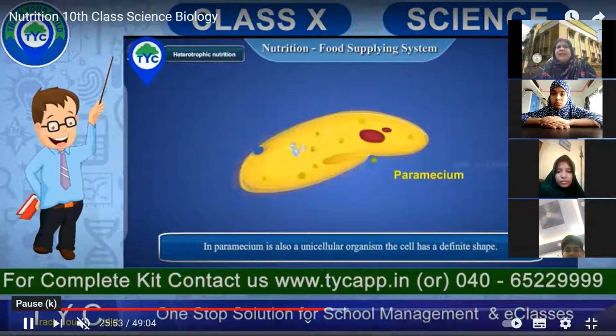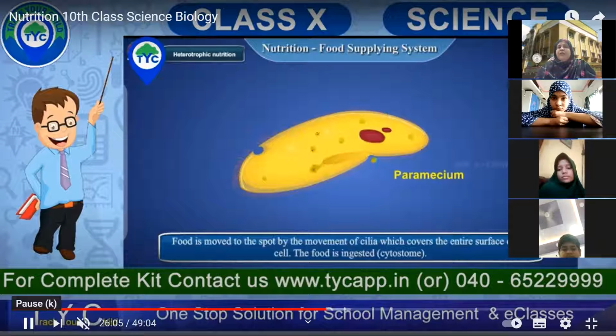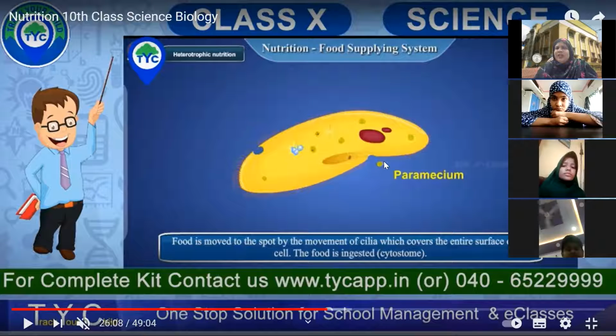And so you can see this in paramecium, it's a unicellular. Uni means one celled organism, but it has got a definite shape. It has got a fixed shape, and food is taken in at a specific spot, and food is moved to the spot by a movement of cilia. Cilia are this hair-like structure. Do you see this hair-like structure around it? Can everybody, if you can see this hair-like structure, give me a thumbs up. This is called cilia. Do remember these hair-like.